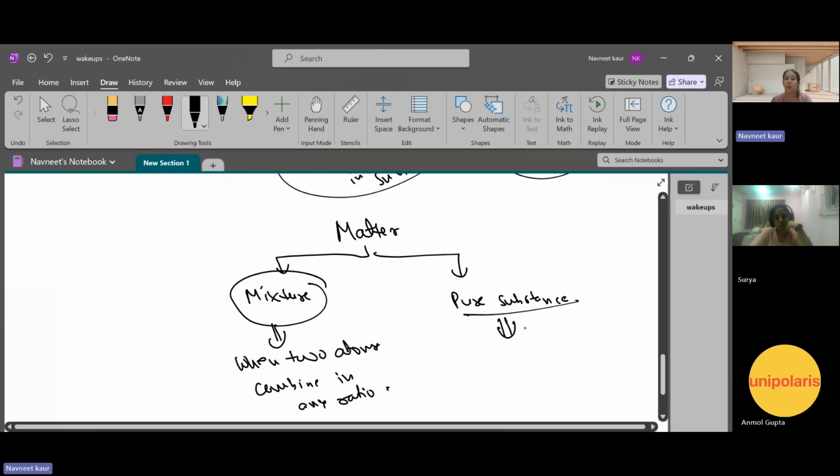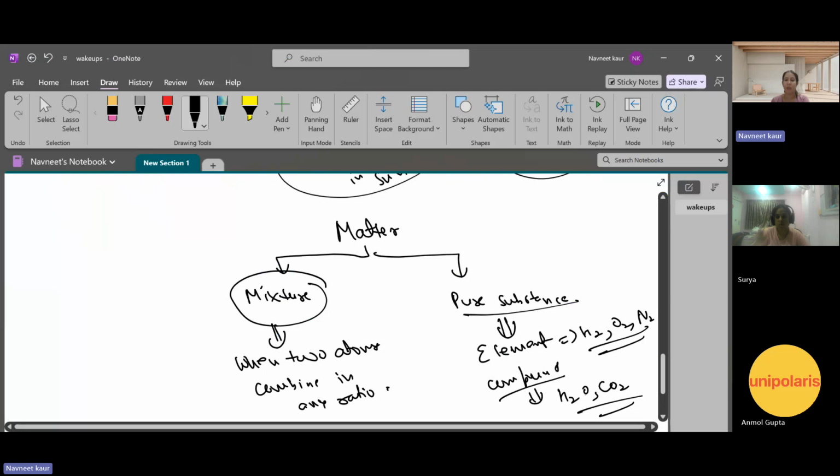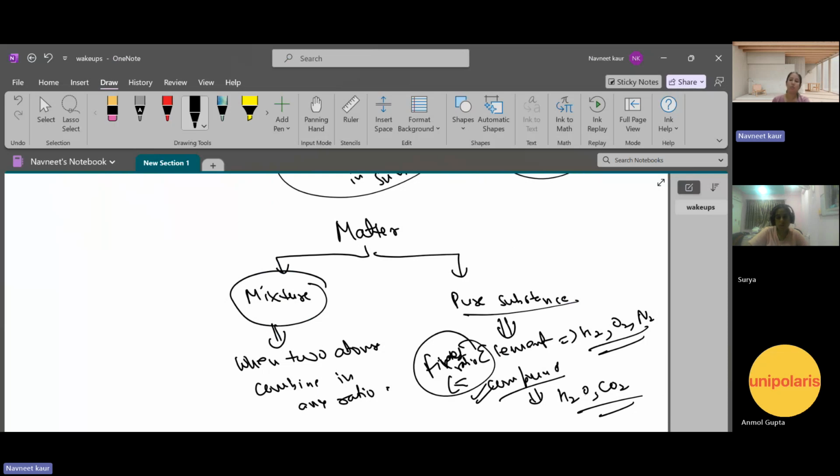So pure substances are those made up of the same type of atom. These are of two types, element or compound. An element is one in which the same atoms are there, like H2, O2, N2. These are pure substances. And a compound, as you mentioned, water, has hydrogen and oxygen combined in a fixed ratio. So a compound has a fixed ratio. On the other hand, a mixture can have any ratio. Got my point? So this is about the classification of matter.